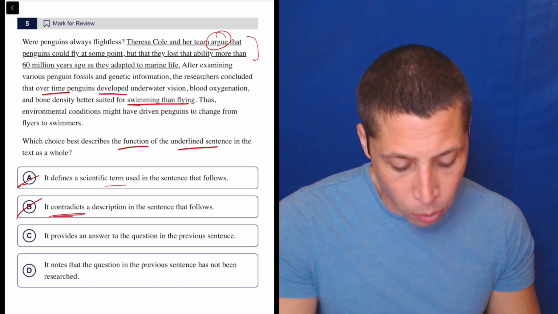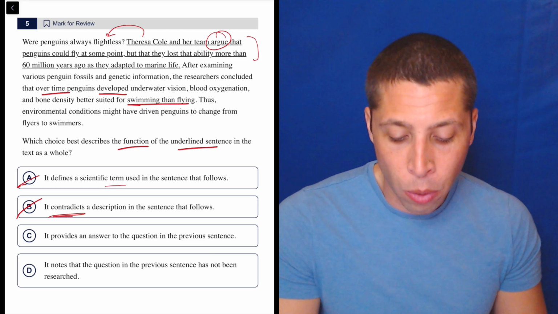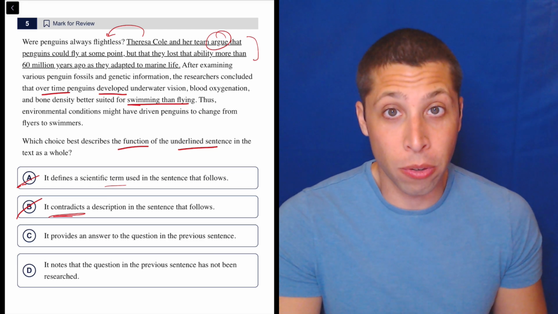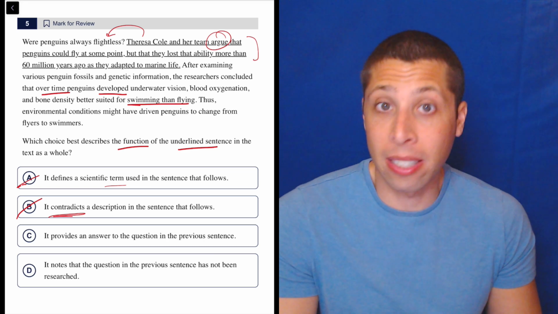C, it provides an answer to the question in the previous sentence. So what was that question? Were penguins always flightless? Well, it seems like it's saying no, they used to be able to fly, but then they changed. So it does seem like an answer to that question.